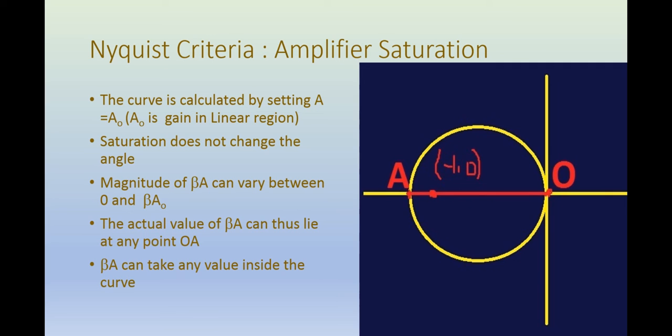because if we combine all these points which have the same angle as the point lying on this curve but with magnitude equal to or smaller than the magnitude of the point on this curve, then this covers the entire area inside this curve. So this means that beta A can potentially take any value inside the curve.